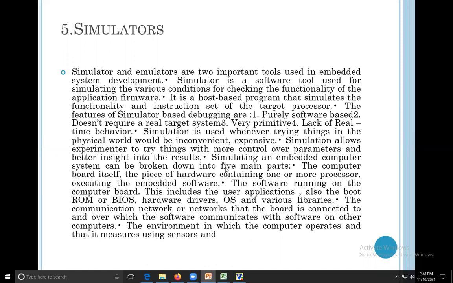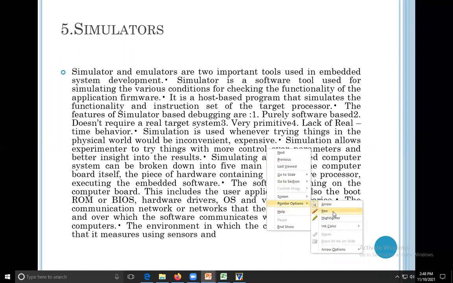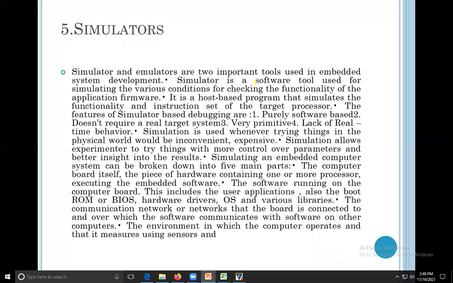A simulator is a software tool for checking the functionality of the application firmware. First, it is purely software based. Second, it does not require a target system. It lacks time behavior.